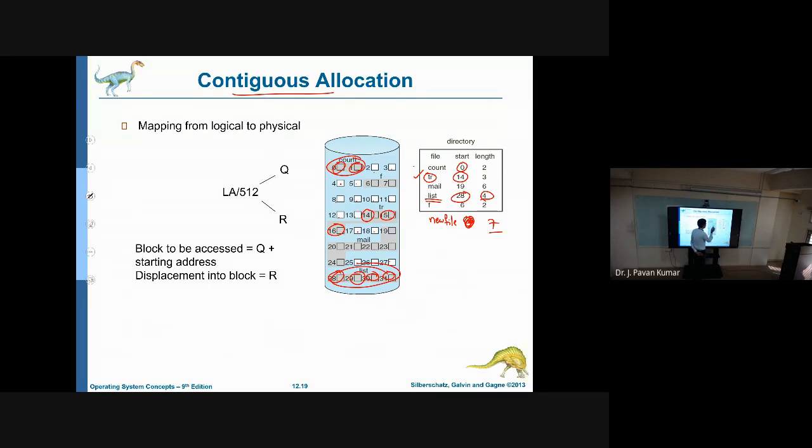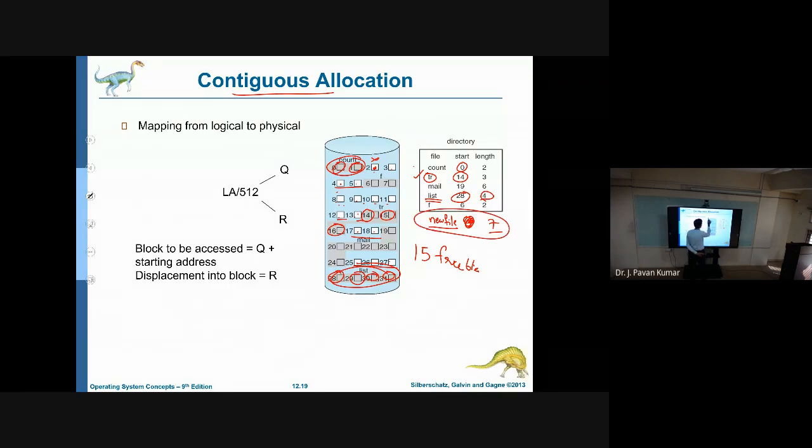So can we allocate starting from 2? Please respond. Can we allocate this new file, which has a requirement of 7, starting from 2? How many blocks are there contiguously? Only 4. So we cannot allocate here. Next, coming here to 8. Starting from 8, can we allocate 7 blocks? No. Why? Because free blocks are only 6 contiguously here. Here we cannot, here also we cannot. Now what can we conclude? Although we are having 15 free blocks, we could not allocate for this new file which has the requirement of 7 blocks.